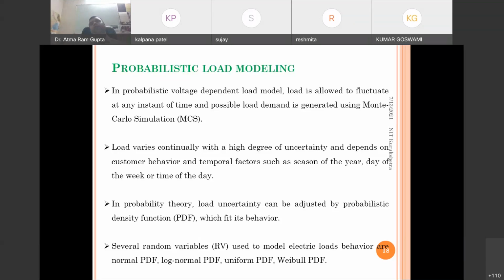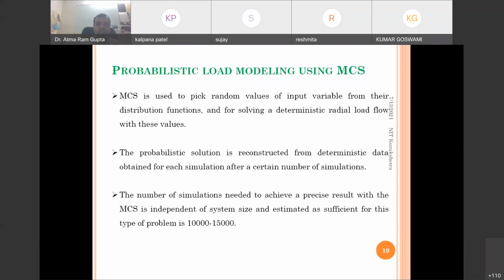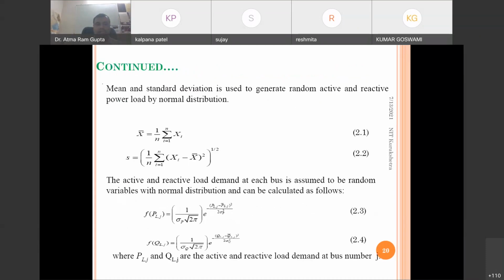According to the behavior of the data, we use these PDF functions. So here, as I have discussed in the Monte Carlo simulation, we generate 10,000 to 15,000 data points, and then we calculate the mean and variance of that.